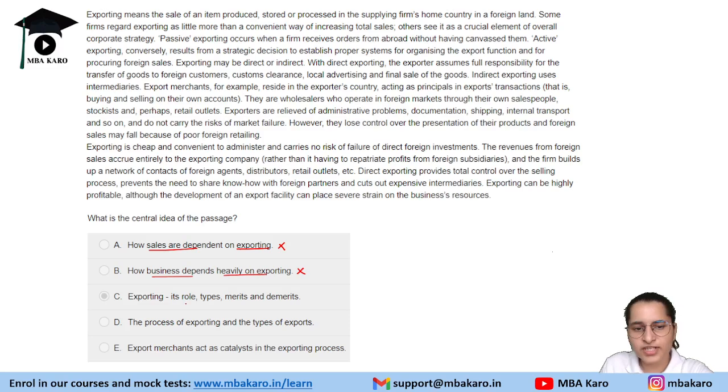C says exporting: role, types, merits and demerits. This is one thing that is mentioned, that they have discussed exporting. What is exporting? Then they have talked about the role of exporting, how exporting helps the people or the businessmen. Then types of exporting: active, passive, direct, indirect, merits and demerits, pros and cons, which were there.